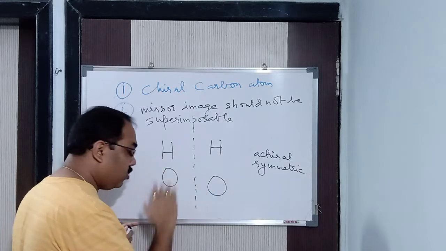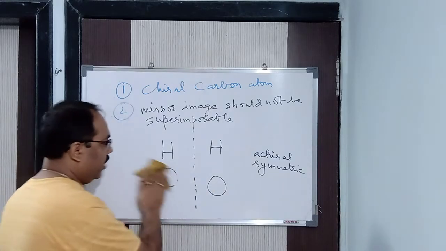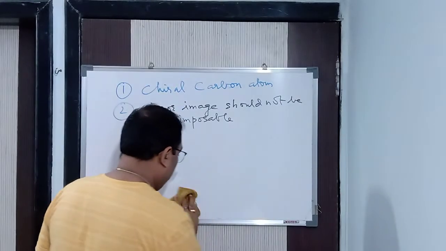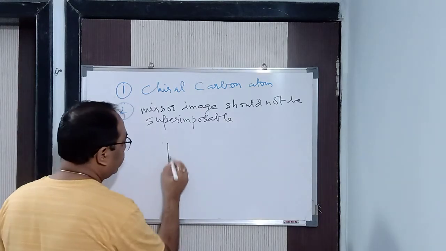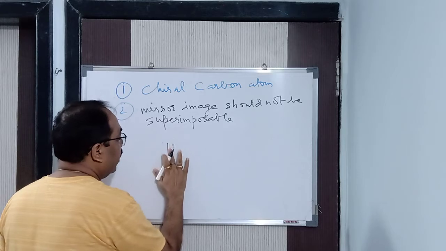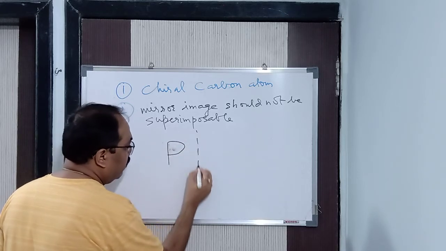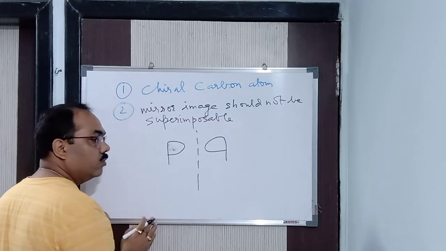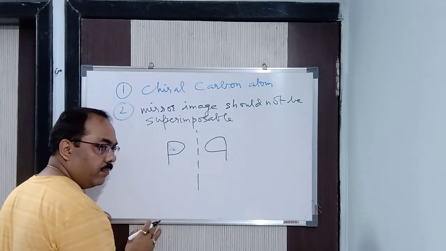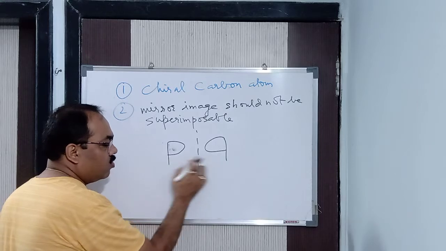But if it is not superimposing, for example, where will it not superimpose? Let us take a letter P. Put it in front of the mirror. Let me write a bigger one. Put it in front of the mirror. It will appear to you as this, like a Q. So in this way, this is not superimposable.